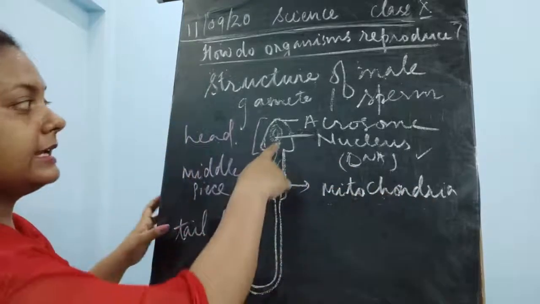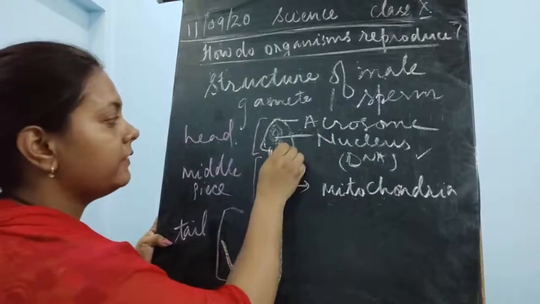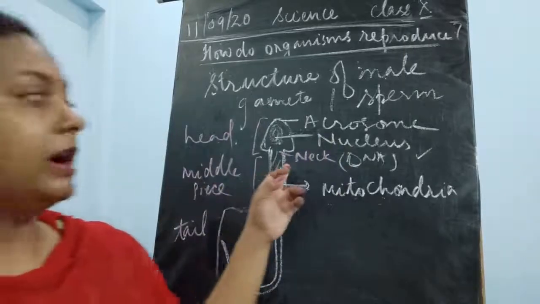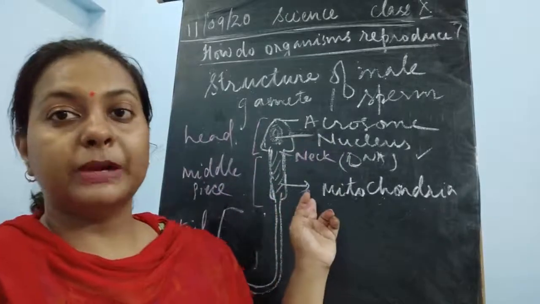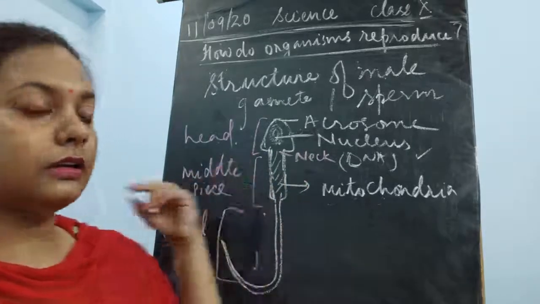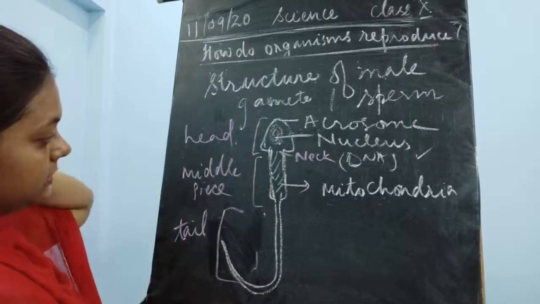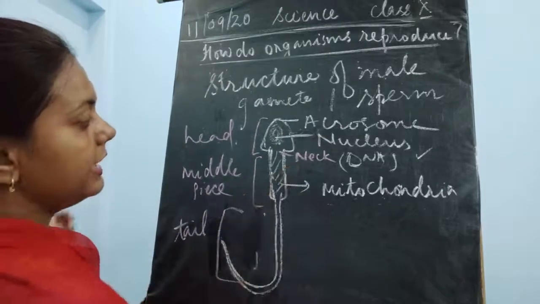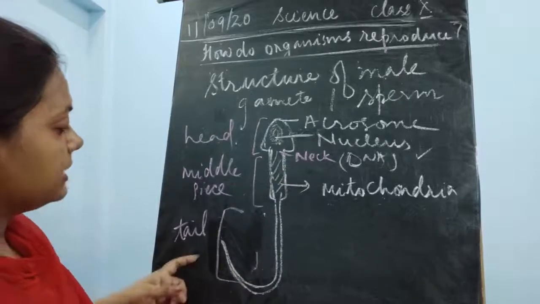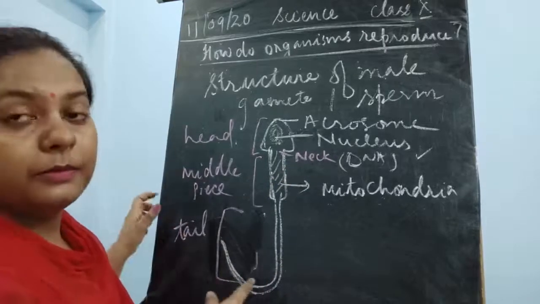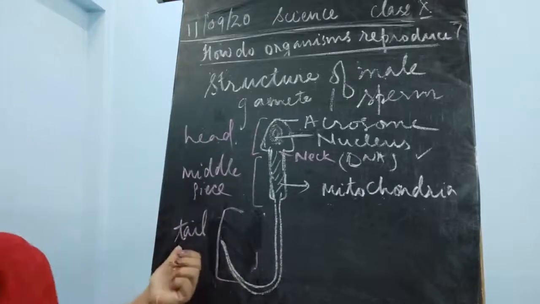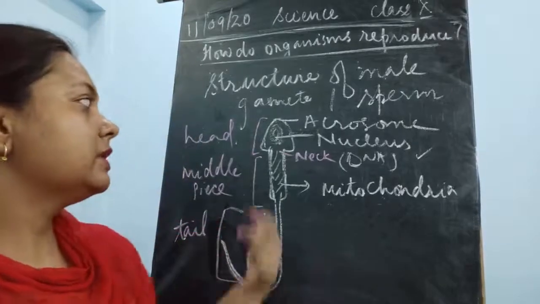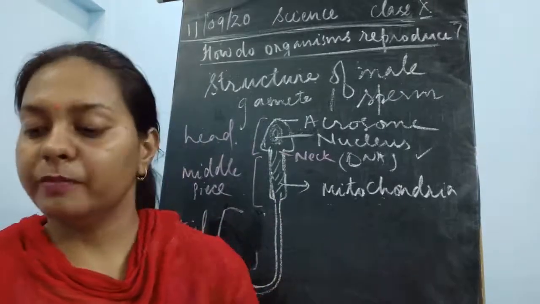Okay, this head and the middle piece are joined with another part which is called the neck. Head and this middle piece of the sperm are joined with the structure called neck. After that, the last part of this sperm is the tail, which helps in the motility of the sperm, which helps in the movement of the sperm.